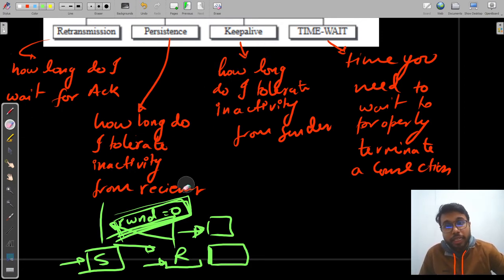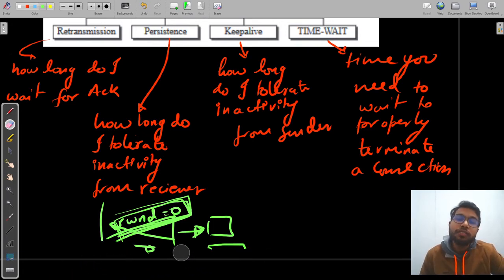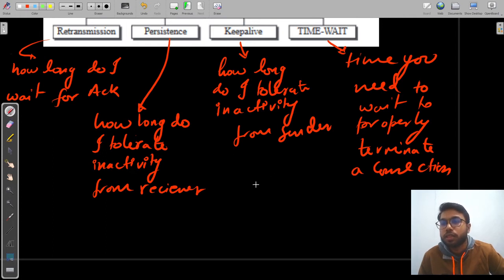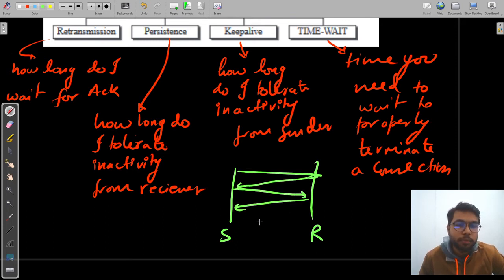Your keep alive timer is the exact opposite. That means your receiver is waiting on the sender because your sender has gone idle. So let's see. I have my sender, I have my receiver. The sender was sending some stuff and we sent some acknowledgements. Now suddenly he stopped sending me stuff.